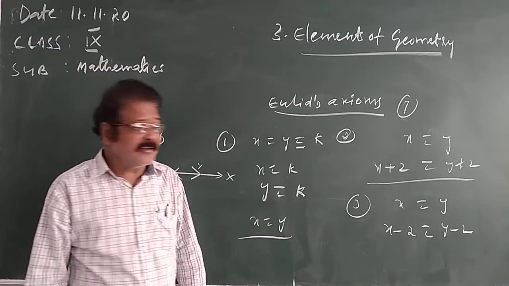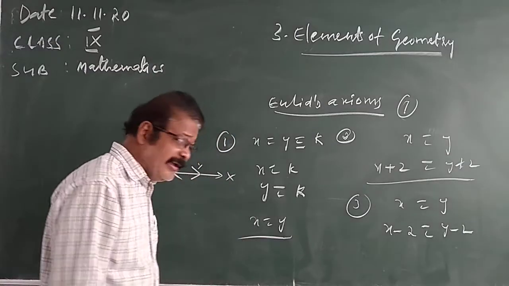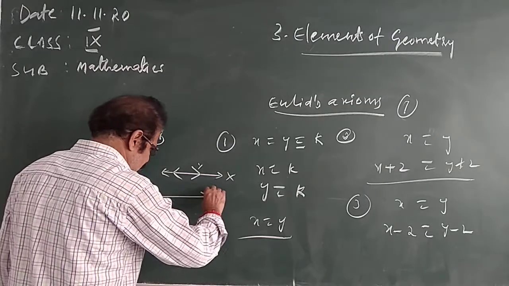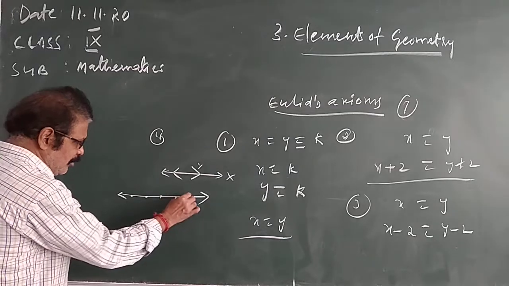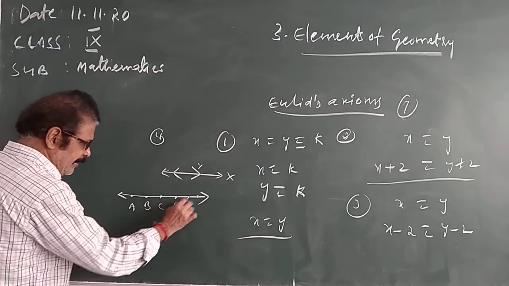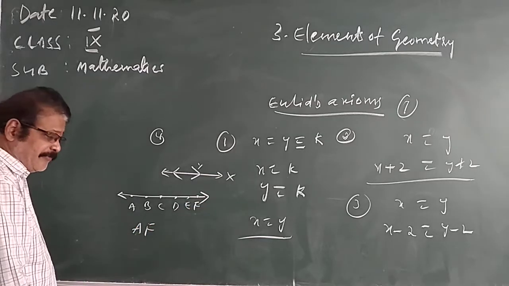The fifth axiom is, the whole is greater than its part. The whole is always greater than the part. For example, in the whole thing there are so many parts. Already I told you points can be marked evenly on the line. The whole thing is AF.